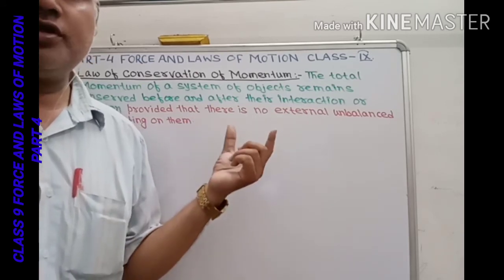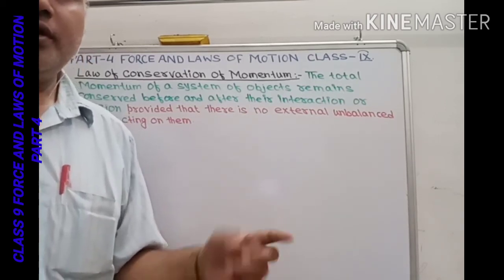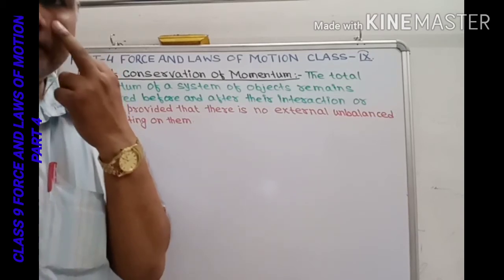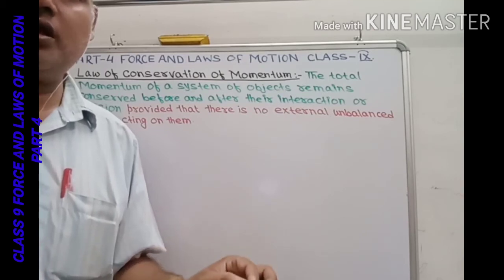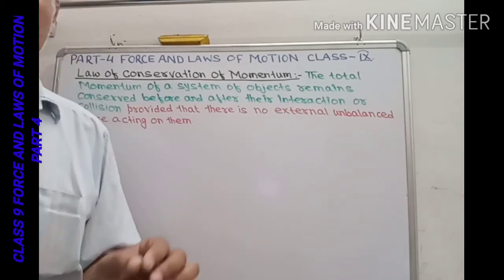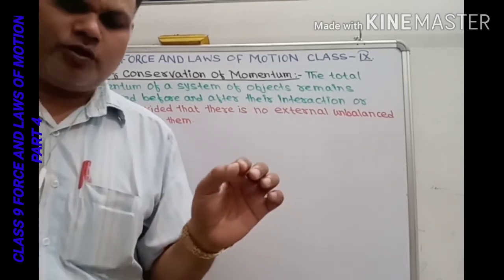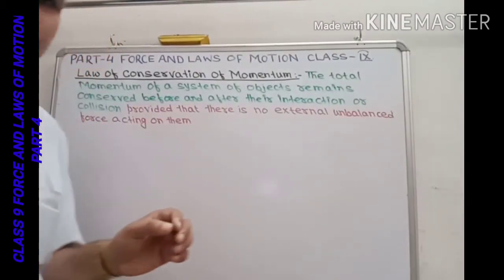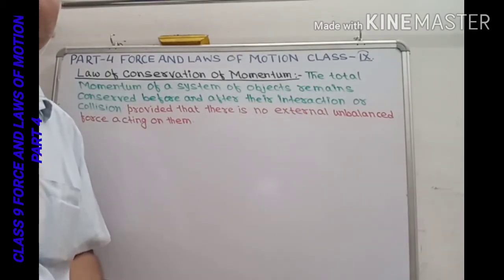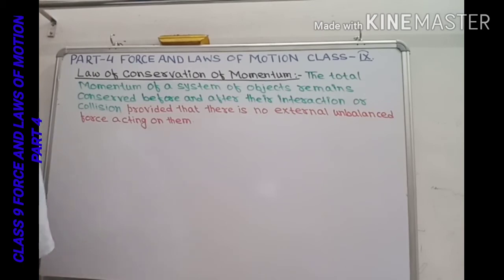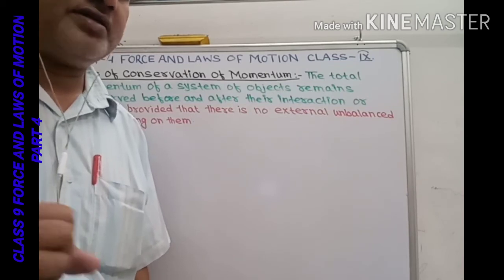This is the law of conservation of momentum, but this will happen only if, as I have written here in red letters, there is no external unbalanced force which acts on these objects. If there is no external unbalanced force on these objects, only then does this law of conservation of momentum hold good. Now I will explain this by taking some examples.